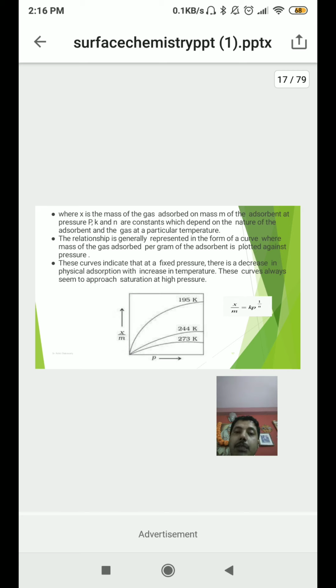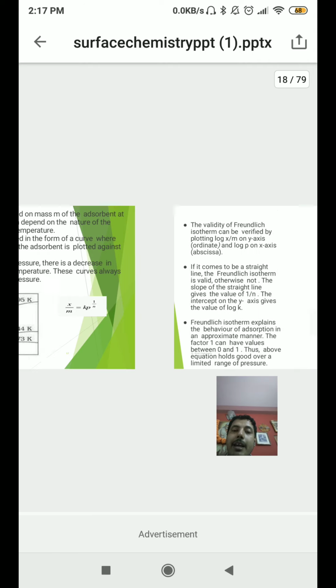These curves always seem to approach saturation at a higher pressure. At a certain temperature and pressure, when you initially increase the pressure, there will be an increase in adsorption, but after a period of time there will be a saturation in this process. And this equation is very important: the amount of gas adsorbed, x/m = kp to the power 1/n.